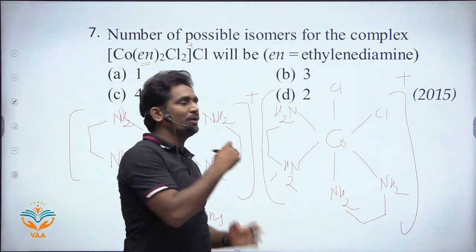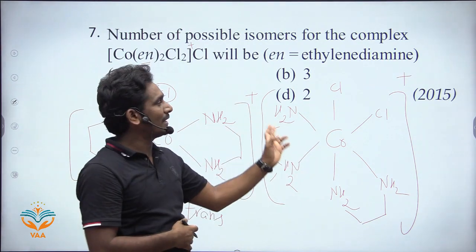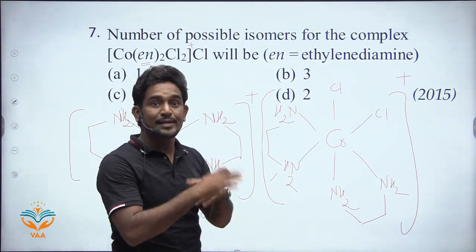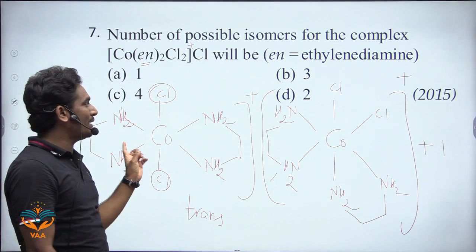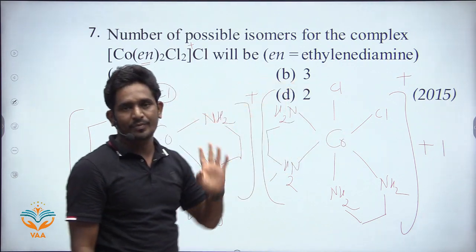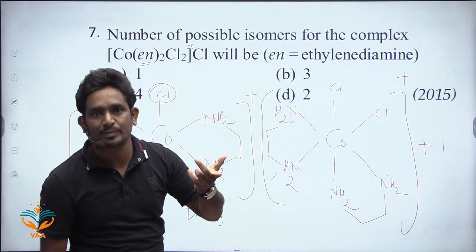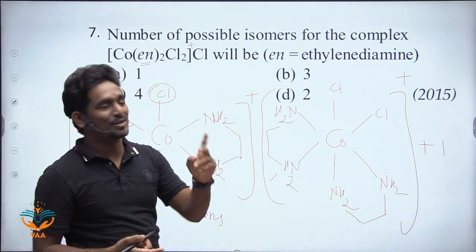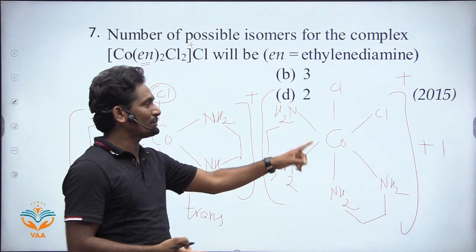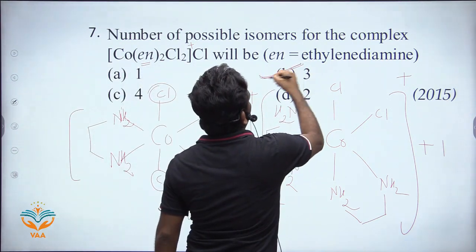If it is optically active, there is one more compound, no? There is one more complex compound. What is that? That is its mirror image. So +1. Total how many? 1, 2, 3. How many optical isomers are there? There are 2 optical isomers. How many geometrical isomers are there? 2 geometrical isomers. But in total, 3, because one is common in both the cases. So the answer is 3. The answer is B.